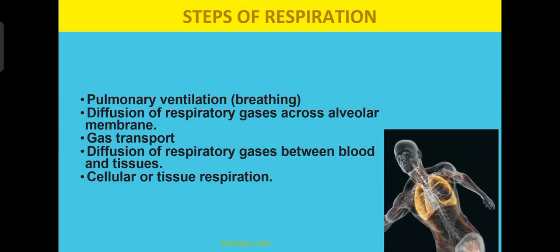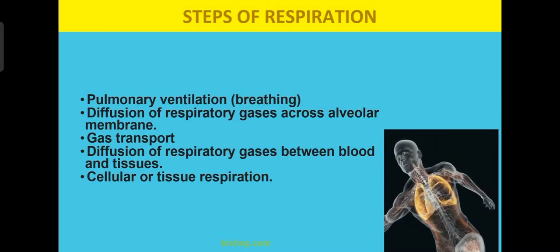Next step, diffusion of respiratory gases between blood and tissue. From the blood, the oxygen has to go into the tissue. The tissue will utilize the oxygen and give the carbon dioxide back into the blood. So that is diffusion of the respiratory gases between blood and tissue. And the last step is cellular or tissue respiration, where the cells utilize the oxygen and give out the carbon dioxide. That occurs inside the cell.